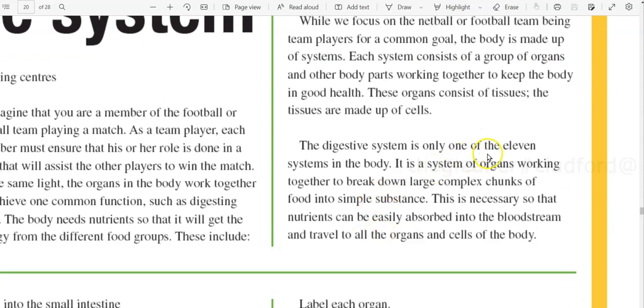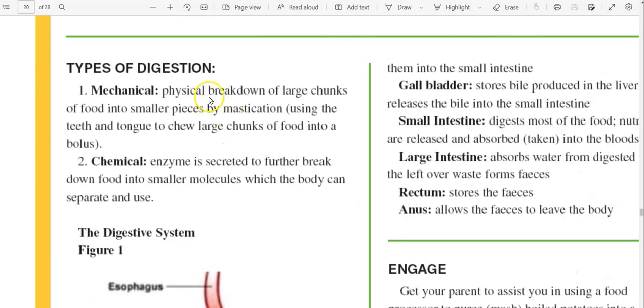The digestive system is one of 11 systems in the body. It is a system of organs working together to break down large, complex chunks of food into simple substances. This is necessary so that nutrients can be easily absorbed into the bloodstream and travel to all the organs and cells of the body. Let's talk about the types of digestion.